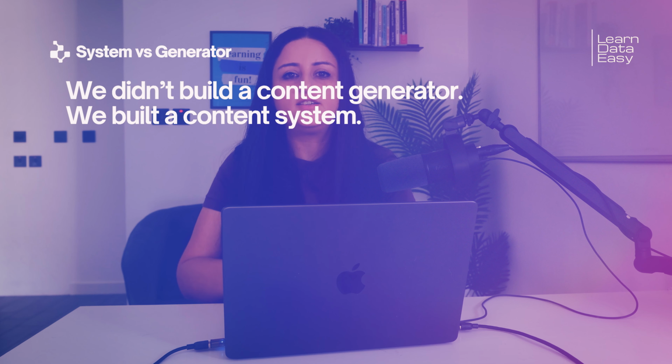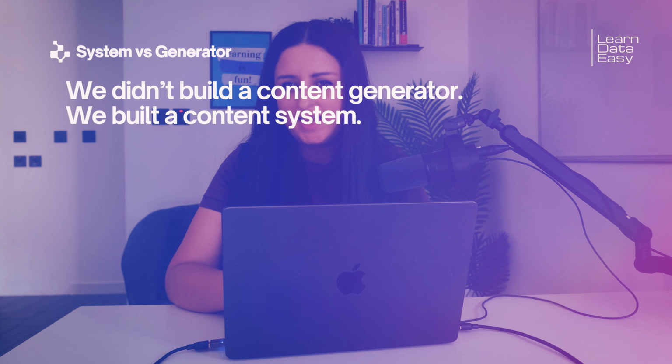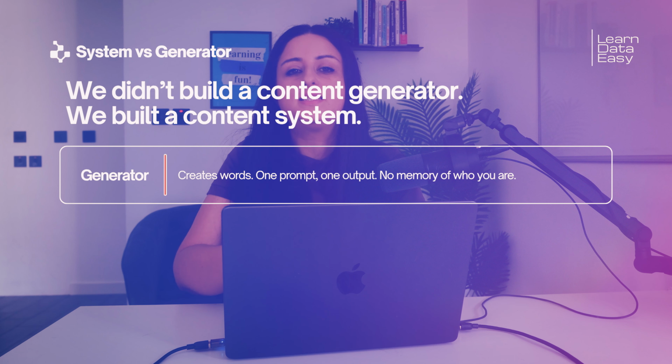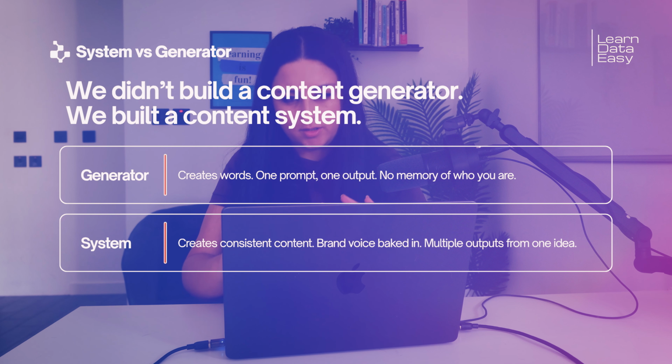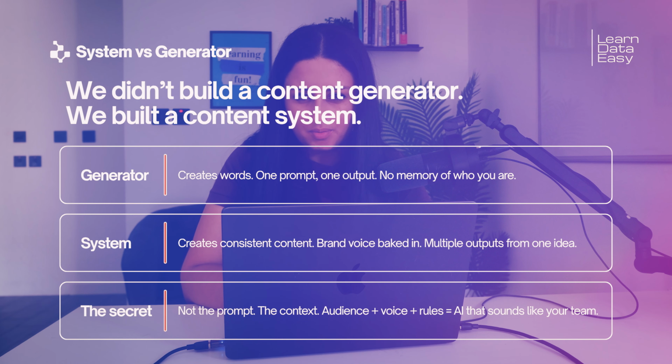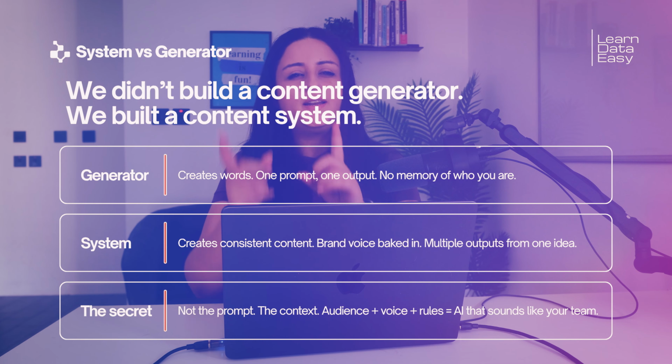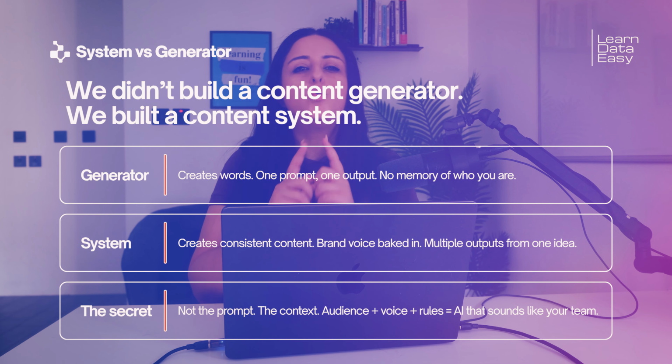Okay, so let's zoom out. We didn't build a content generator, we built a content system. Now that's an important distinction. A generator creates words, but a system creates consistent content. The secret wasn't the prompt, and I know I tell you guys each time how important it is to engineer your prompt correctly, but in this case, the secret was the context. So the audience and the voice and the rules. And these are things that make AI sound more like a member of your team rather than a random model.